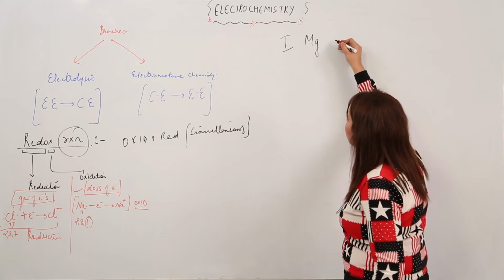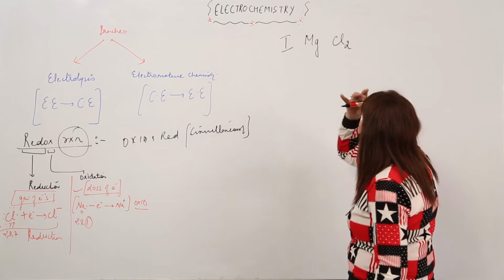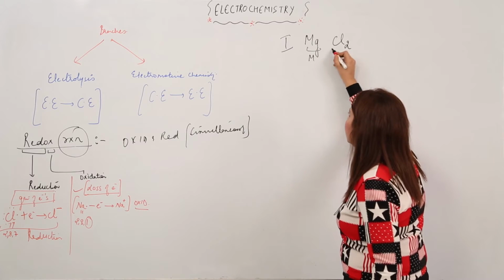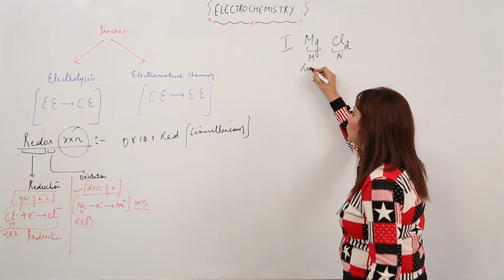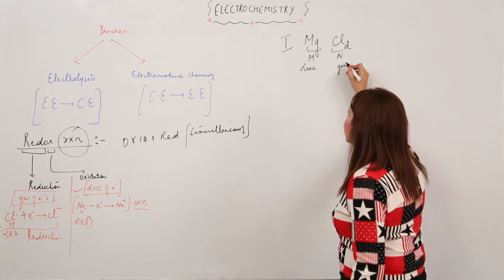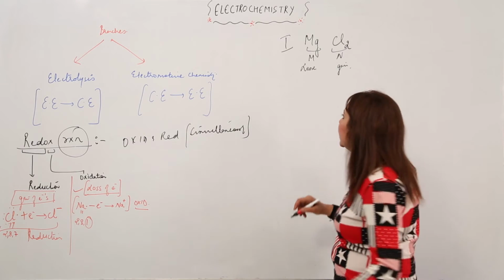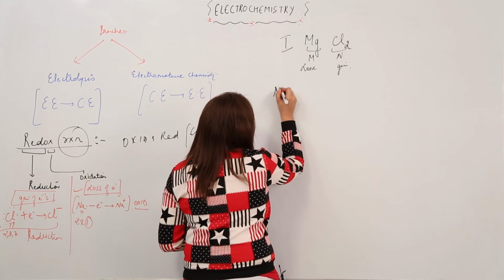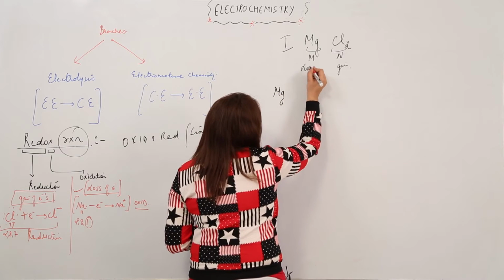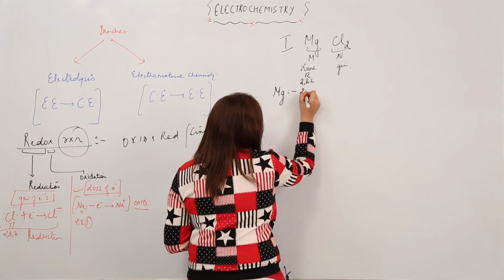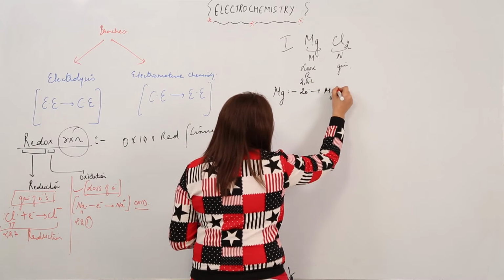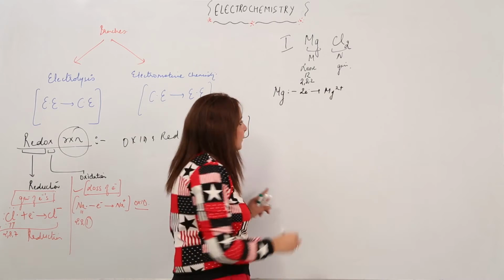Suppose I have the example of magnesium chloride. This is a metal and this is a non-metal, so obviously the metal has a tendency to lose electrons and the non-metal has a tendency to gain electrons. Now I will start with the oxidation first. This Mg, atomic number 12, configuration 2, 8, 2, needs to lose 2 electrons. After losing, it has formed Mg2+. That means this is oxidation.